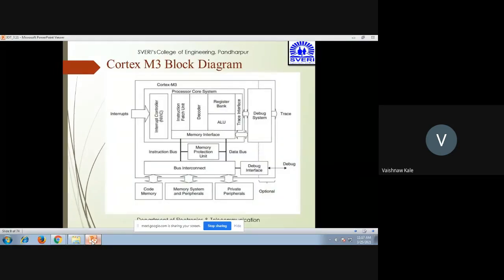Now this is the Cortex M3 block diagram. So you can see that there are interrupts, NVIC, instruction fetch unit, decoder, register bank, ALU, trace interface, and memory interface, along with the debug system that is useful for tracing. So this is all about the processor core system. Then you have the instruction and data bus, MPU, that is the memory protection unit, bus interconnects, debug interface, code memory, memory systems, and in peripherals, private peripherals, options, etc. So this is the block diagram of Cortex M3.